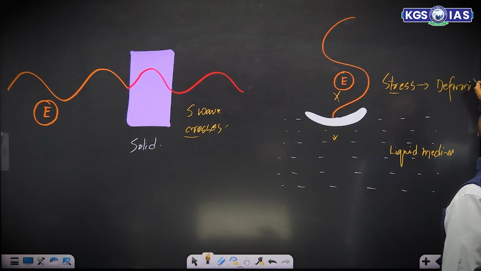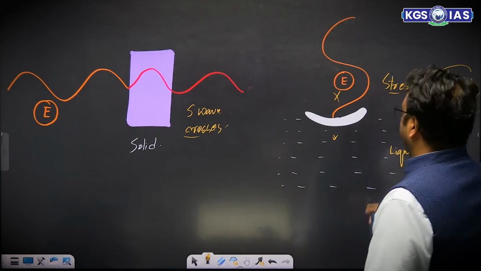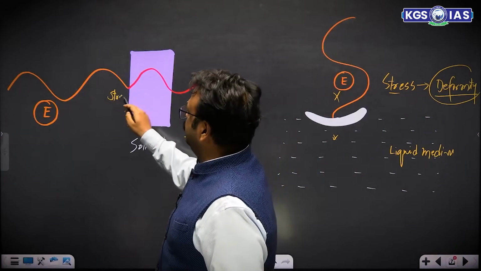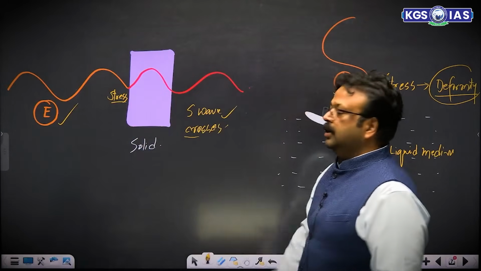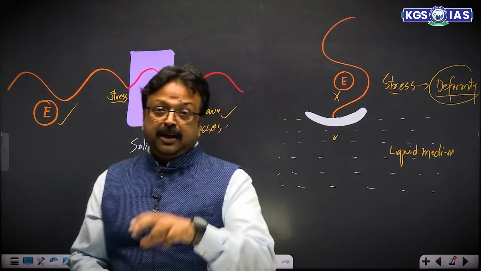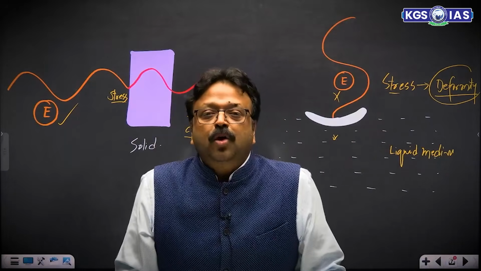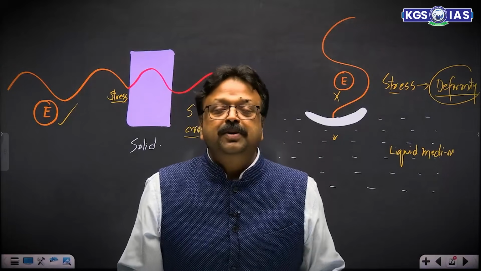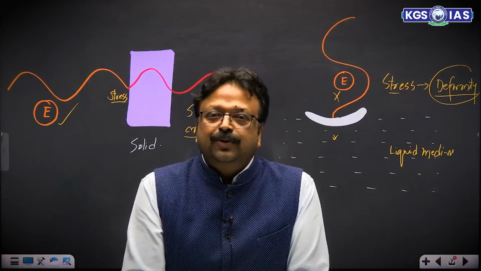S wave is intended to produce stress, and stress is resulting in deformity. In liquid medium as well as gaseous medium, this deformity can be there, but in solid medium there is no deformity, and the stress is not going to produce deformity, hence energy is conserved, hence it can pass through solid medium, but it gets absorbed in liquid medium. And mind my word that this characteristic feature of your S wave is very much pivotal in revealing the liquid nature of the outer core.